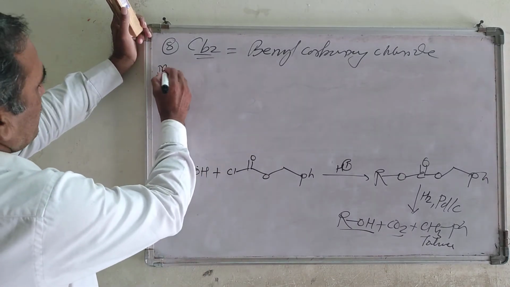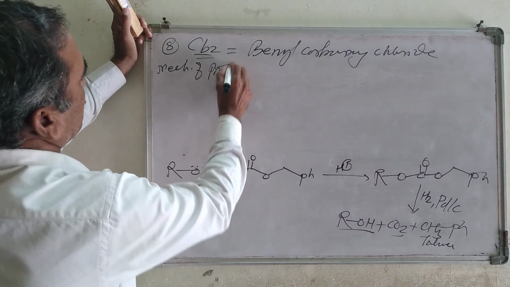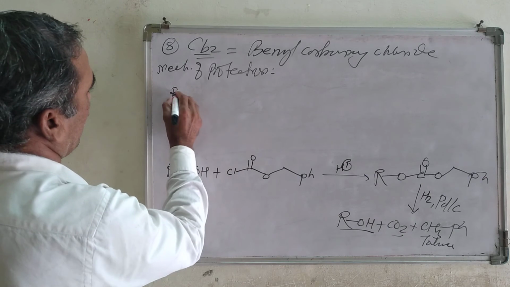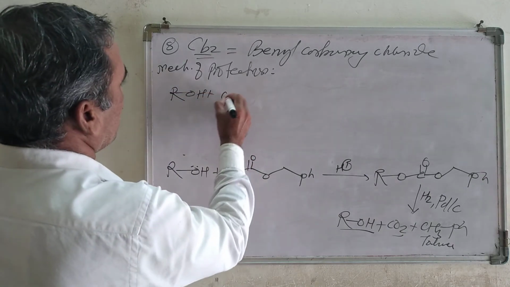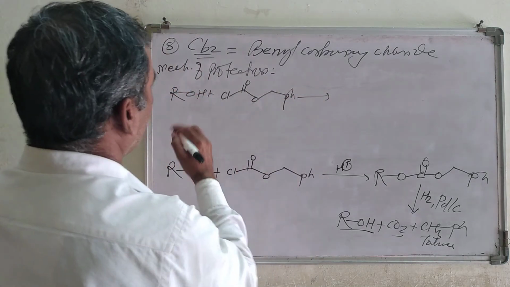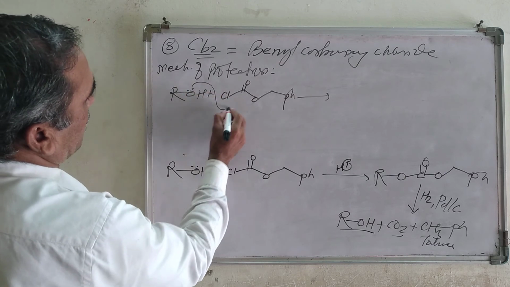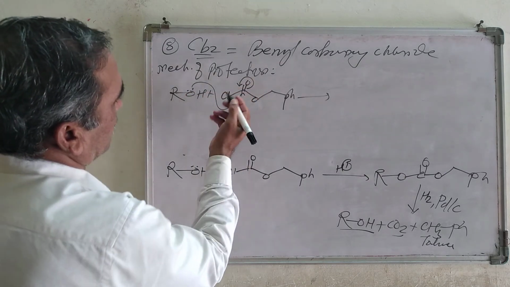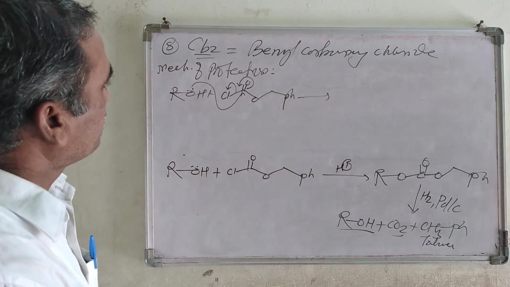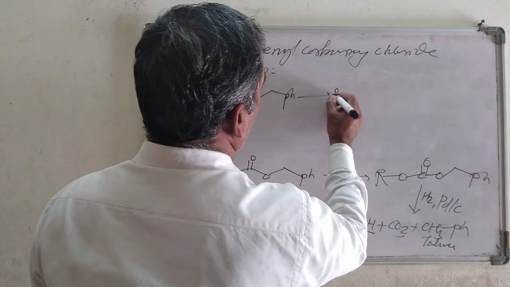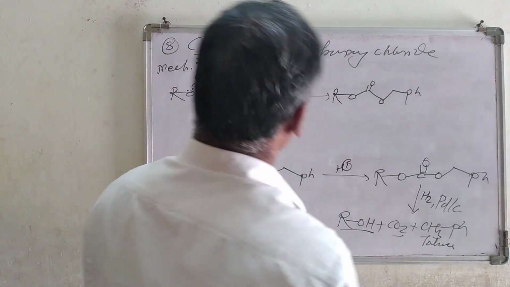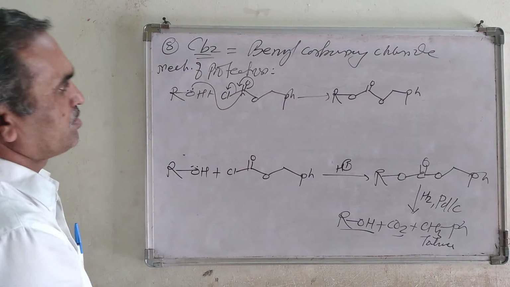Now let us look at how the mechanism takes place here. Mechanism of protection. The general formula is ROH plus this one, Cl, C double bond O, then Ph. What is going to happen here? The OH is going to attack on this carbonyl group. The bond moves in this fashion and the chlorine atom departs, and we are going to get R, O, C double bond O, then Ph like this. This is the simplest mechanism of the protection.